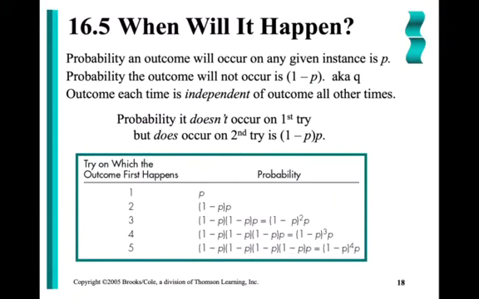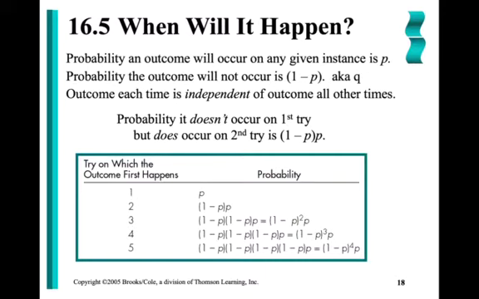When will it happen? The probability an outcome will occur on any given instance is P. And the probability that the event will not occur would be 1 minus P. Again, that's Rule 1. We call that value Q. So P is the probability the event occurs, Q is the probability that it does not. If these events are all independent from each other, let's look through our formula.